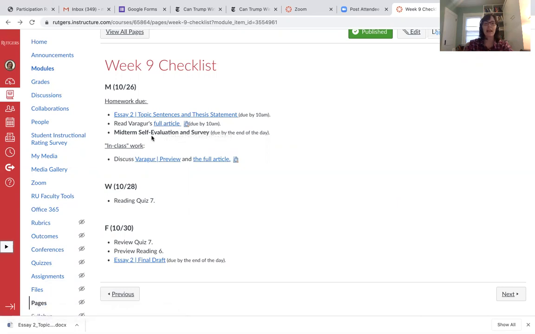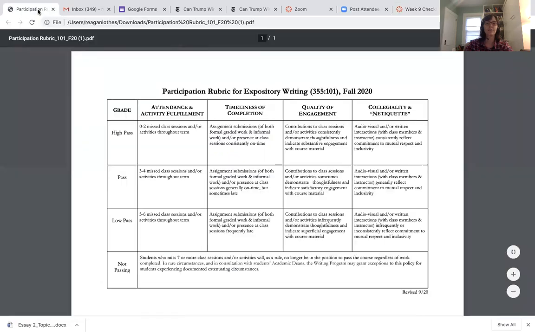And then the last element due by the end of the day on Monday is going to be the midterm self-evaluation and survey. And so that'll be a quick survey about the course, and then self-evaluation where you'll be taking a look at this participation rubric to kind of gauge where you are for the participation portion of the grade, right? So in other words, if we needed to assign you a participation grade right now, what would it be?